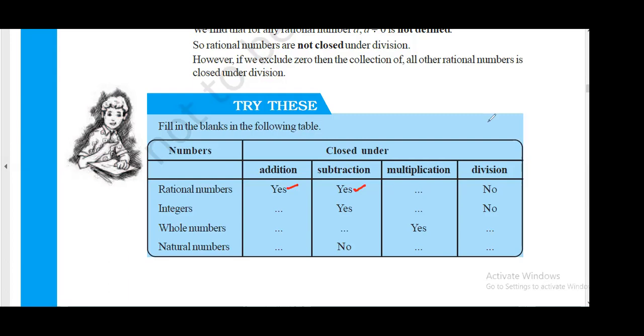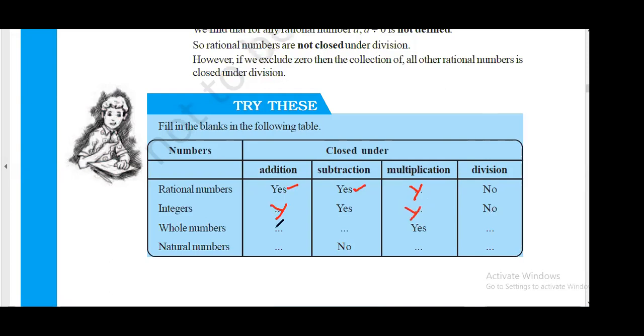Is it closed under multiplication? Yes, very good. And division, no. Now what about integers? Addition. Integers are closed under addition, yes, very good. Multiplication, yes. Division, no. Again, 0.